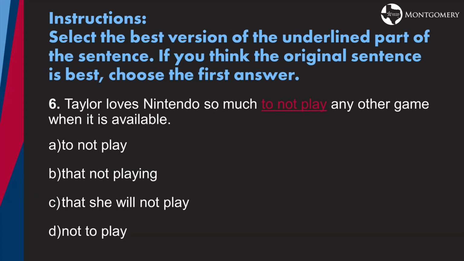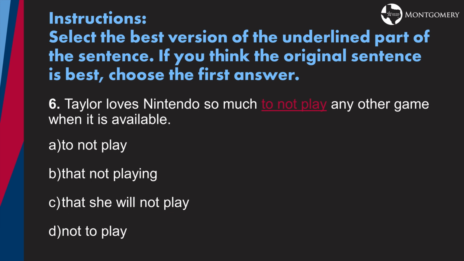Select the best version of the underlined part of the sentence. If you think the original sentence is best, choose the first answer. Taylor loves Nintendo so much to not play any other game when it is available. Remember, the easiest way to check these in some cases is to actually take those answers and drop them into the sentence. So you'll essentially be reading it 4 or 5 times.